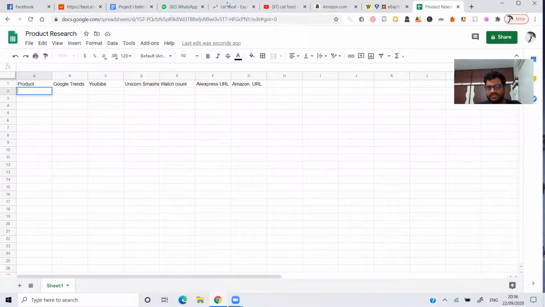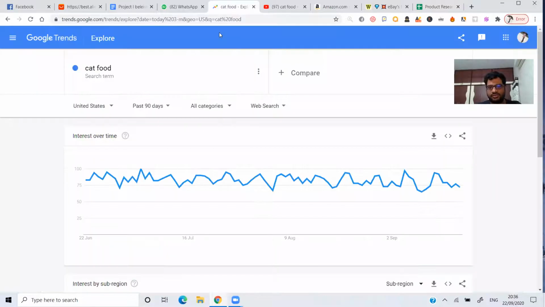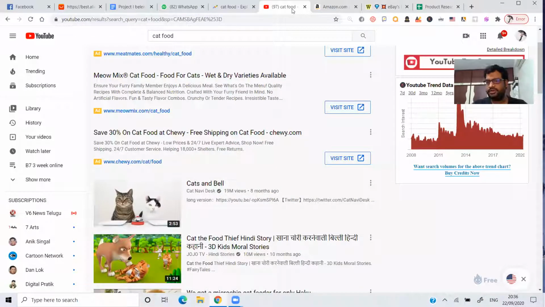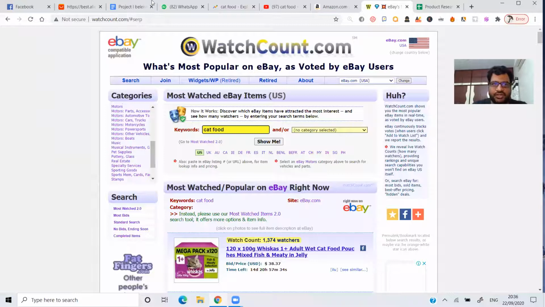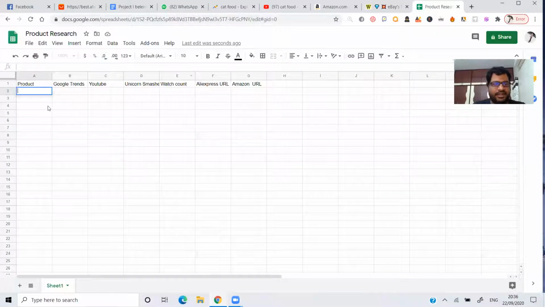So the confirmation is from Google Trends, because Google Trends is showing me a good amount of results. On YouTube it's showing me a good number of results. On Unicorn Smasher also it's showing a good number of results, and eBay also has a good number of watchers. So what I'll do is I'll go ahead and type in